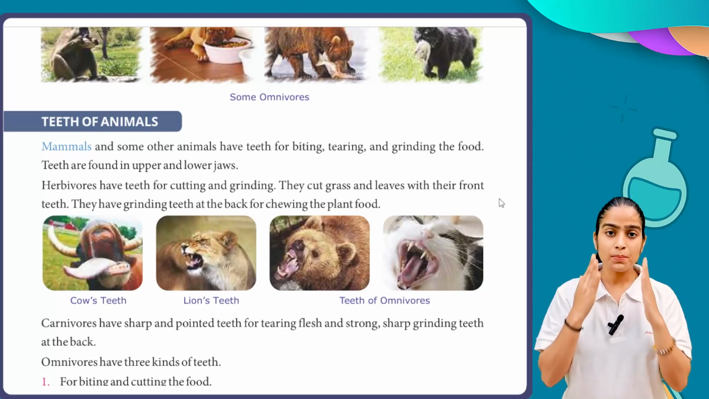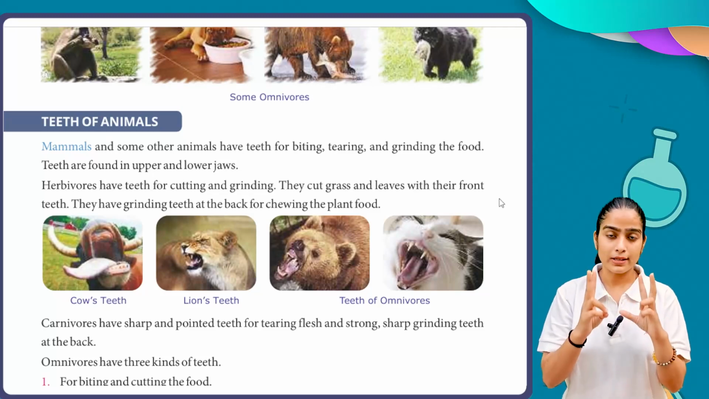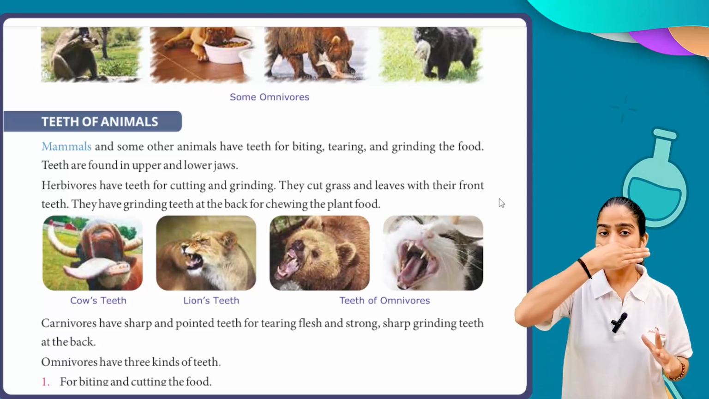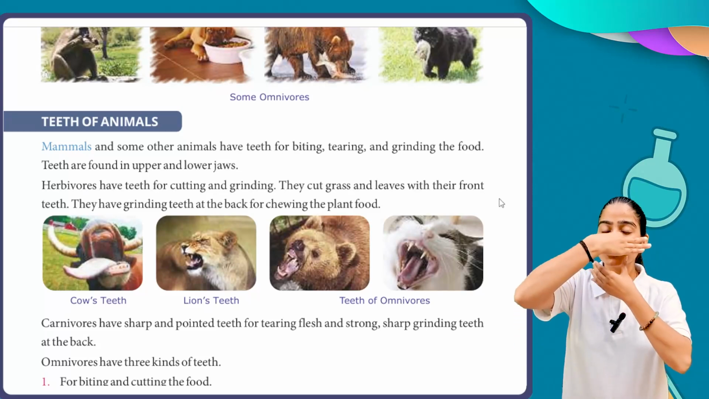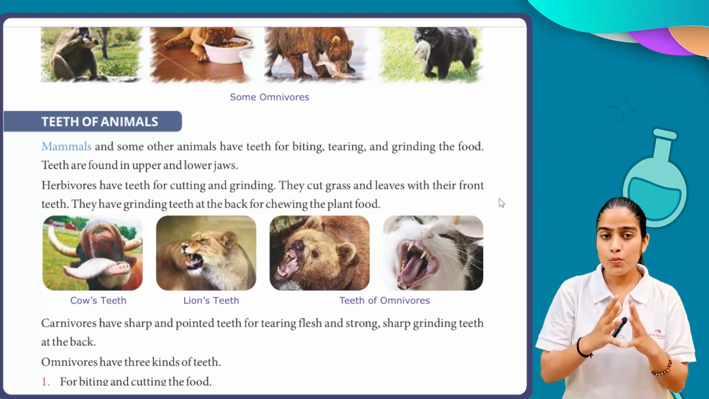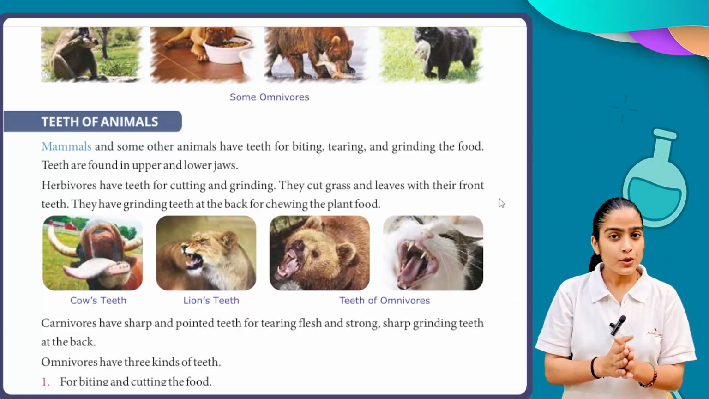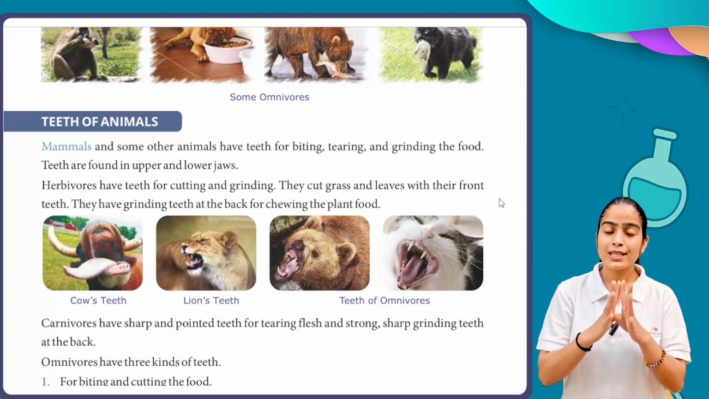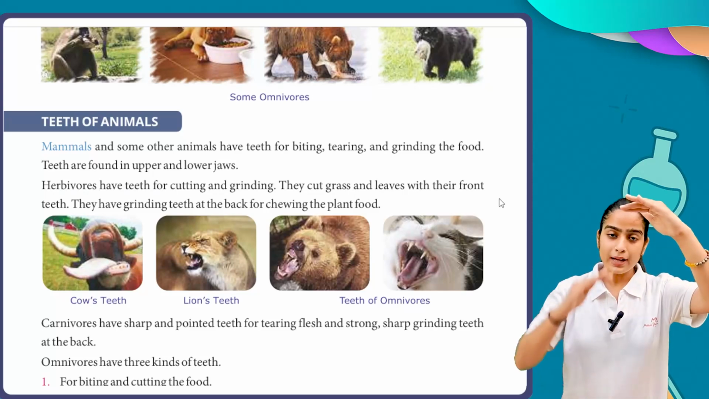So this teeth part is divided into two parts. Okay, the first one is our upper jaw, and the second one is our lower jaw. While you open your mouth in front of a mirror, you can easily see your upper jaw and your lower jaw.